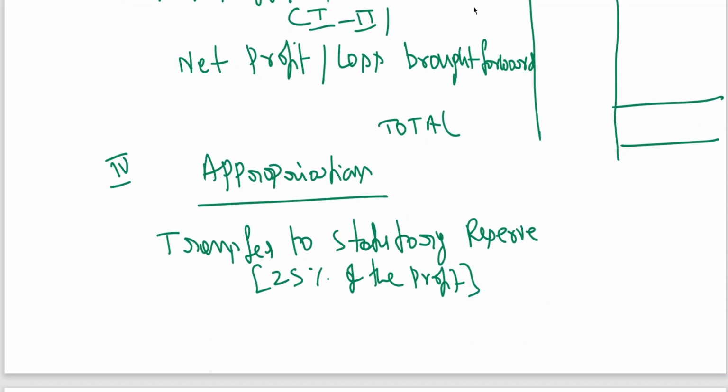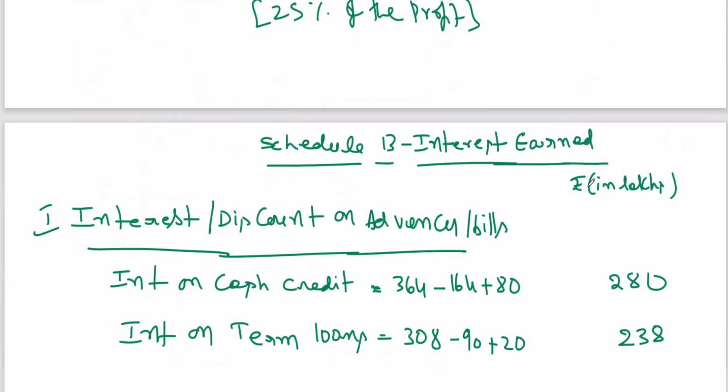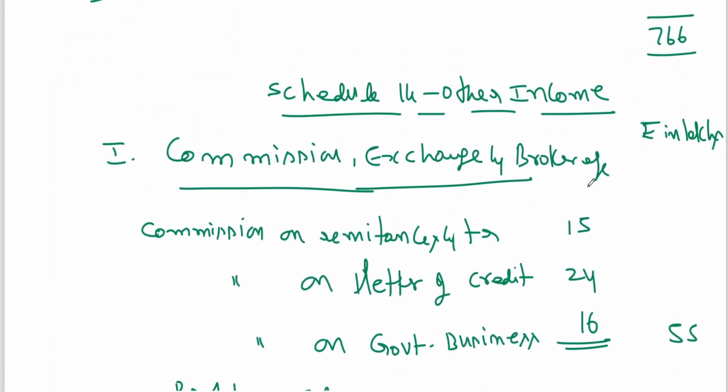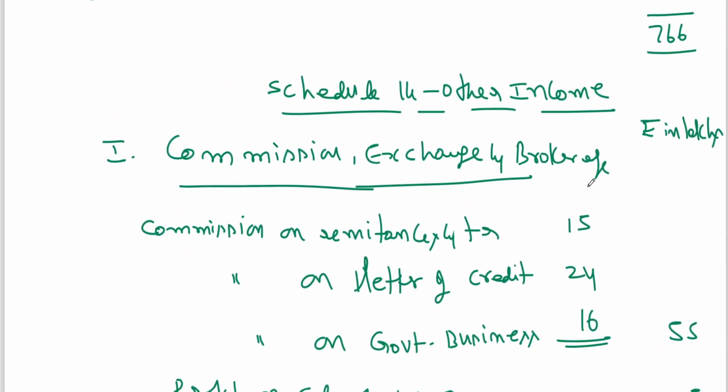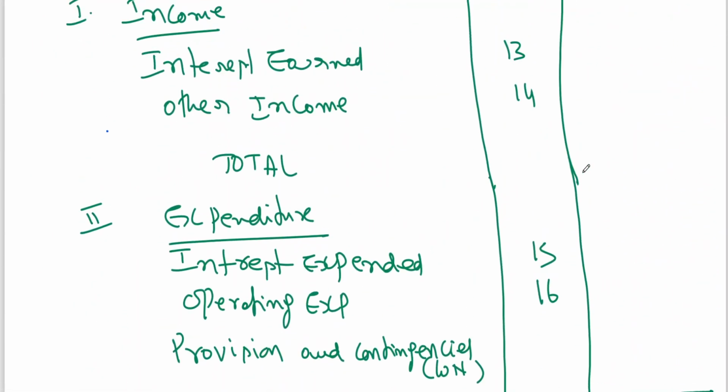So what I can do now is insert the values whatever I'm having here so far. 13, 766; 14, 50. 766 and 50. It is coming to 816.